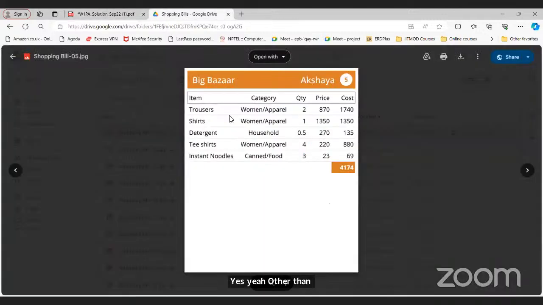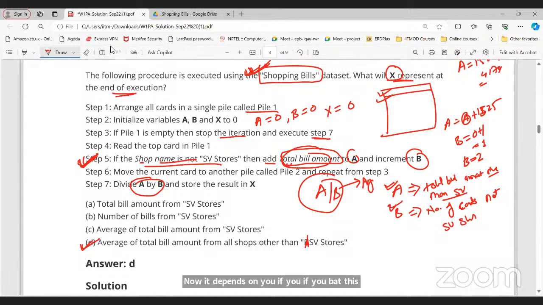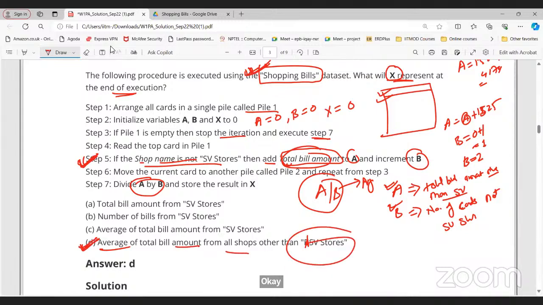In the exam you will not get this card, you will get a simple template. So by looking at this particular step only, you should know that A will store the total bill amount whenever this condition is true. And what is this condition? Not SV store. It will increment the value of B whenever this condition is true. What is this condition? Shop name should not be SV store. So from this step only I can say what is A and B, right? Then A divided by B is basically the average of bill amount from all shops other than SV store. So the correct answer is D.